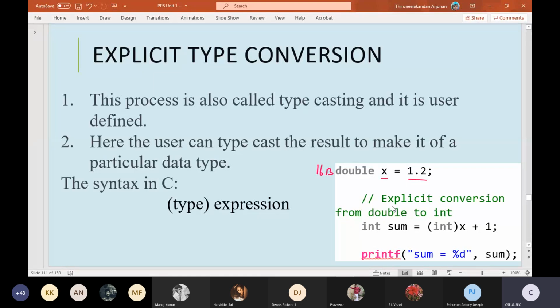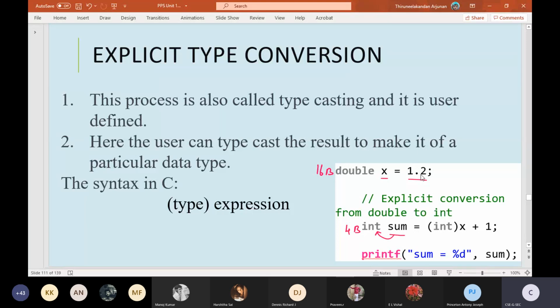Now this 1.2 we try to assign to a sum variable. Look here, the sum is an integer type. So when we try to put this 16 bytes of data into an integer, which is 4 bytes, definitely a certain portion of data will get truncated.